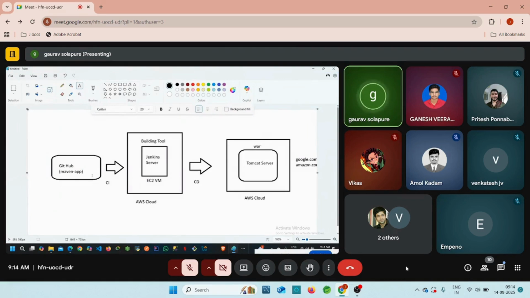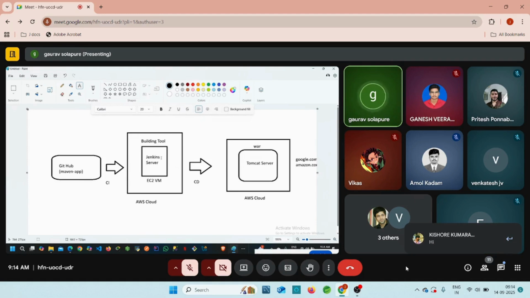It means the latest code is also invoked in the Jenkins server, and later Jenkins builds this code. Once GitHub pushes this code, Jenkins automatically builds it, because for Jenkins we have Maven. In the Jenkins server, we integrate GitHub, and after that we also integrate Maven.